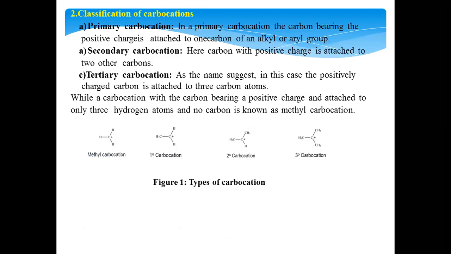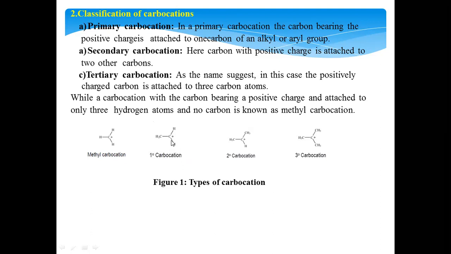Now, coming to the classification of carbocations, how carbocations are classified. Carbocations can be classified as primary, secondary and tertiary carbocations. What do you mean by primary carbocation? We already know the structure of methane, it is CH4. If one of the hydrogens is removed and the remaining molecule is CH3 plus, then we call it a methyl carbocation.